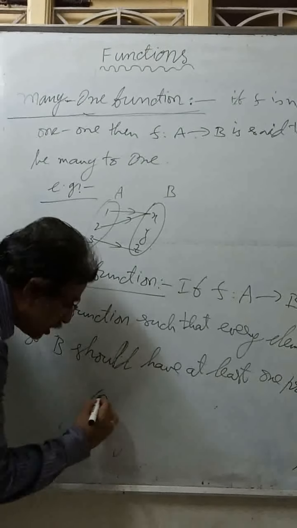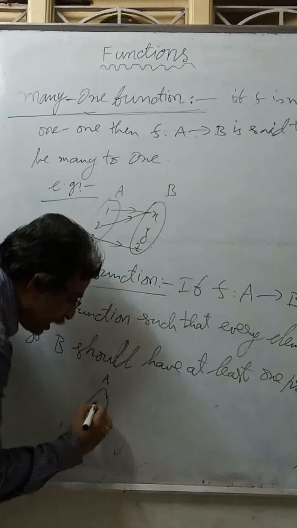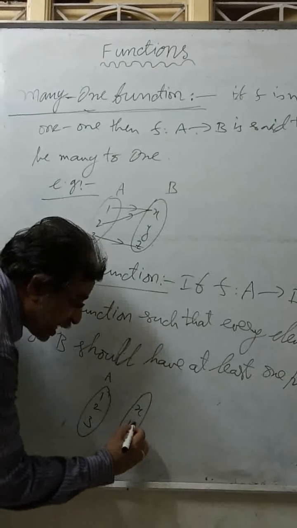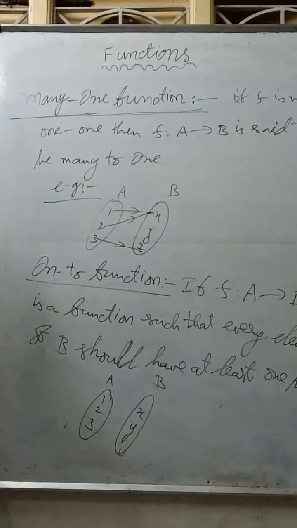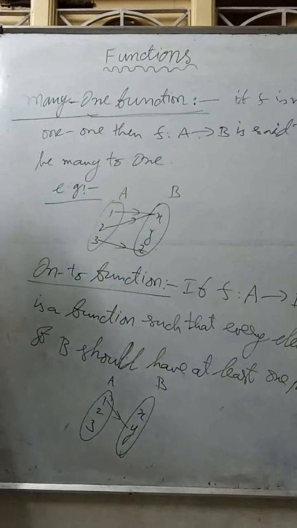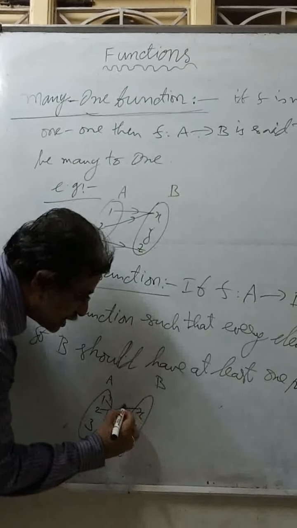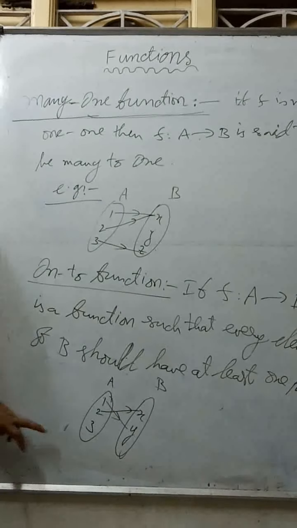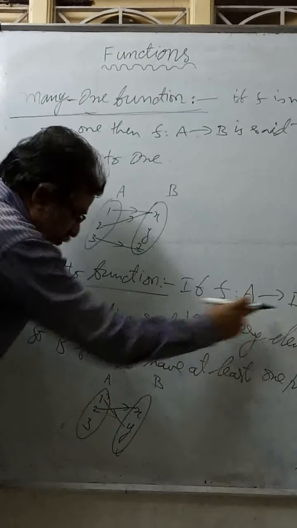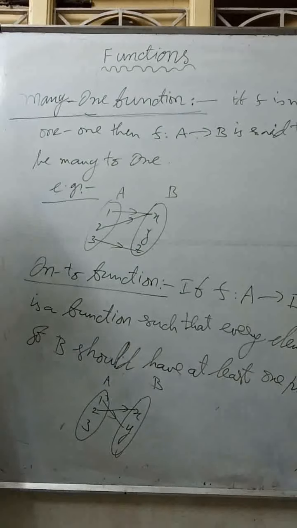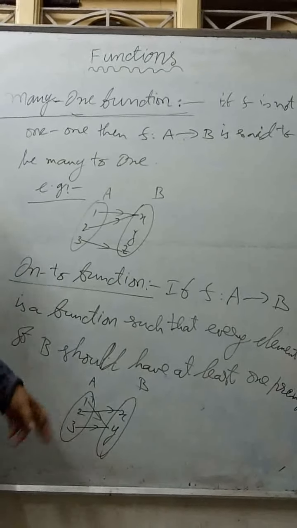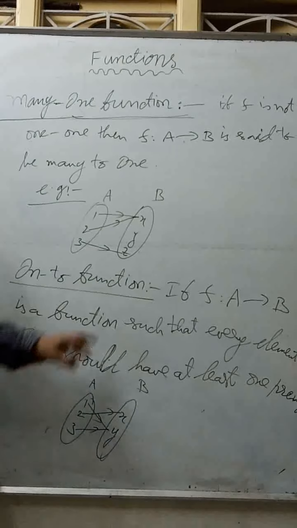Take the same previous example. A contains 1, 2, 3, and B contains x and y. Now if I map 1 to y and I map 2 to x, is it a function? It is not a function because every element of A is not mapped. First of all it should be a function, as I said. So 3 should be mapped to something. If I map 3 to y, now this is a function, but it is not one-one. This can be called many to one.